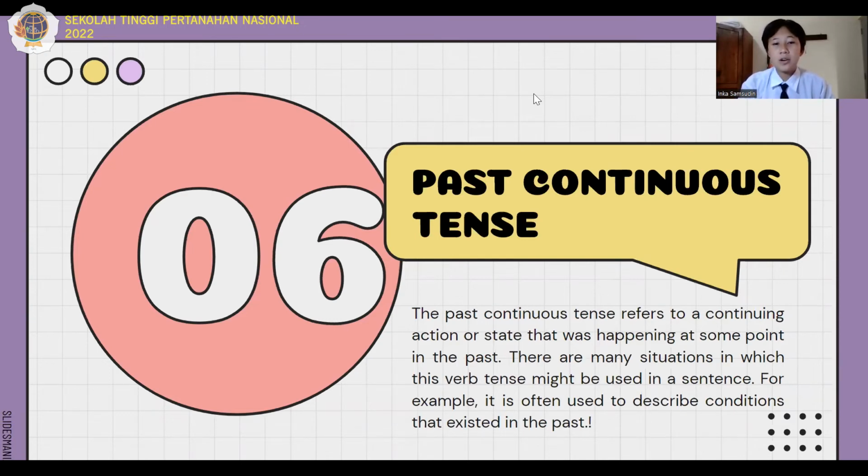So the definition of past continuous tense. The past continuous tense refers to a continuation or step that was happening at some point in the past. There are many situations in which this verb tense might be used in a sentence. For example, it is often used to describe a condition that existed in the past.